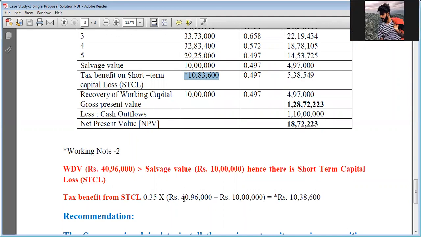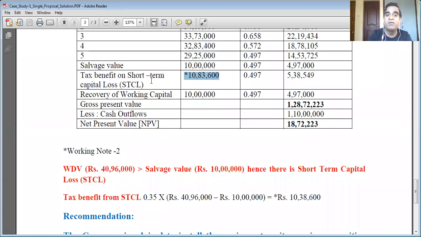Sorry? Typing mistakes are there. Typing mistake, I'm sorry. It is 10,38,000. Okay, please correct it in your notebook when you write. Thank you, Keshav, for alerting us. So it is 10,38,600, dear students. So please make it. It is 38, not 83.